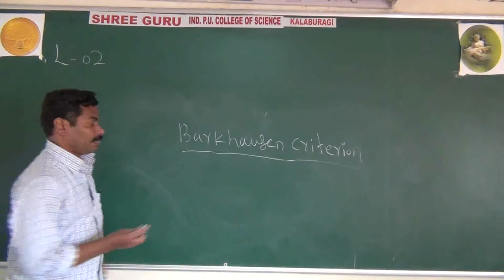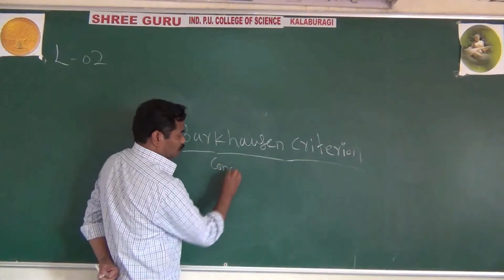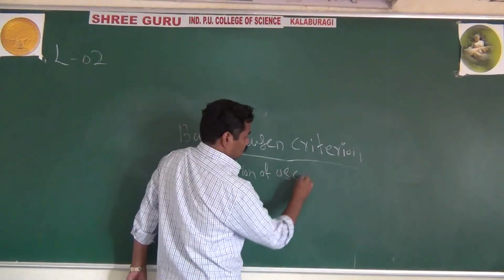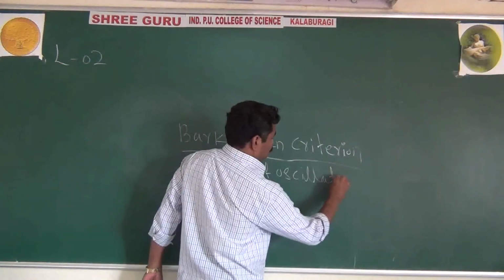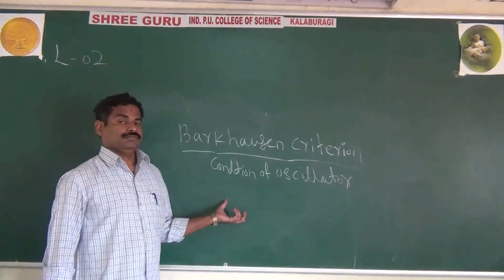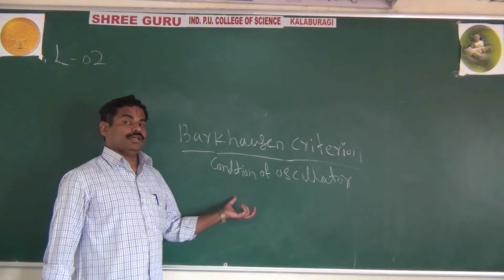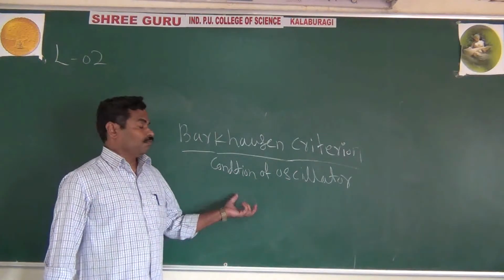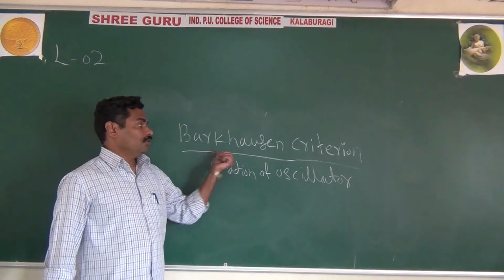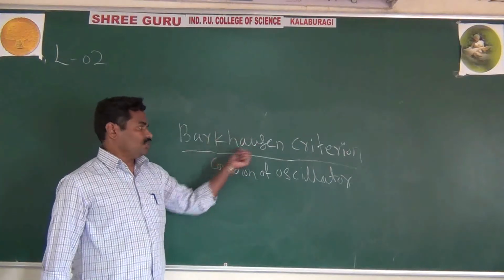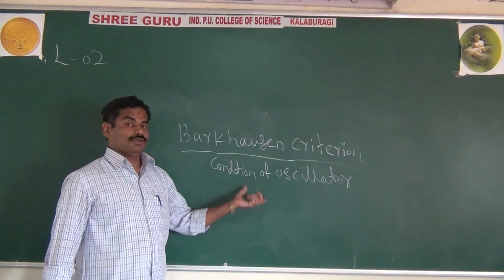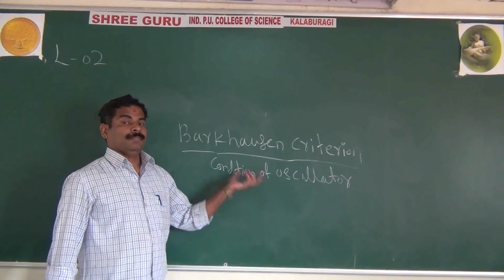It is also called the condition of oscillator. If this condition is not satisfied, your amplifier does not work as an oscillator. For the circuit to work as an oscillator, it has to satisfy this condition. That condition is the Barkhausen criterion. Barkhausen is a scientist's name. He has given some rules, and if you follow those rules, then only your amplifier acts as an oscillator.